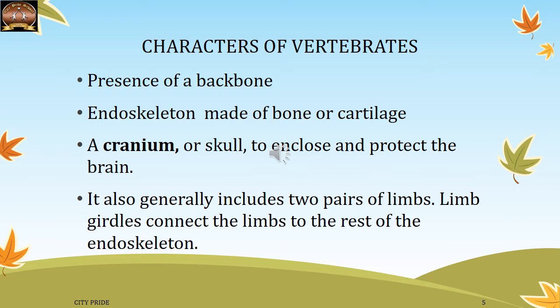Now we are going to see few prominent characters of vertebrates. The vertebrates are characterized by the presence of a backbone. It is also called a spine or vertebral column. The endoskeleton is made up of bones or cartilage. A cranium or skull encloses and protects the brain. Generally the vertebrates have two pairs of limbs, and these limbs are attached to the endoskeleton with the help of limb girdles. So these are few prominent characters of vertebrates.